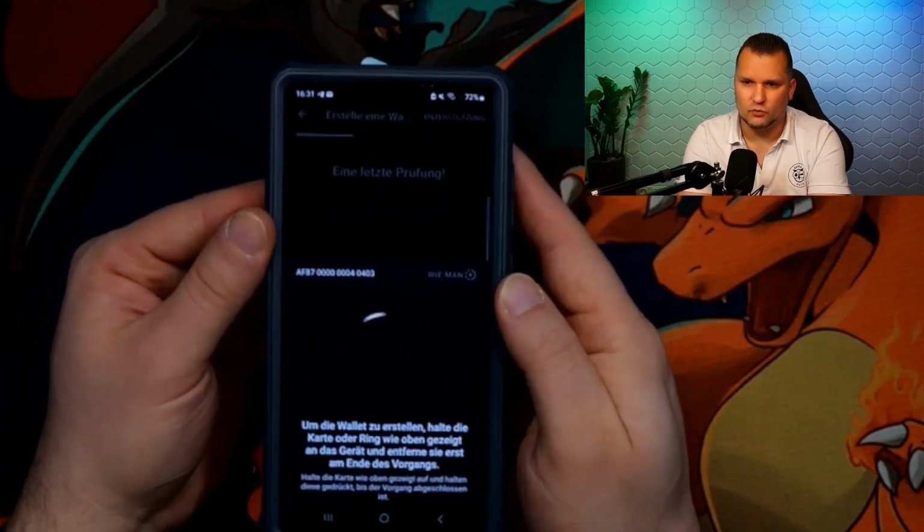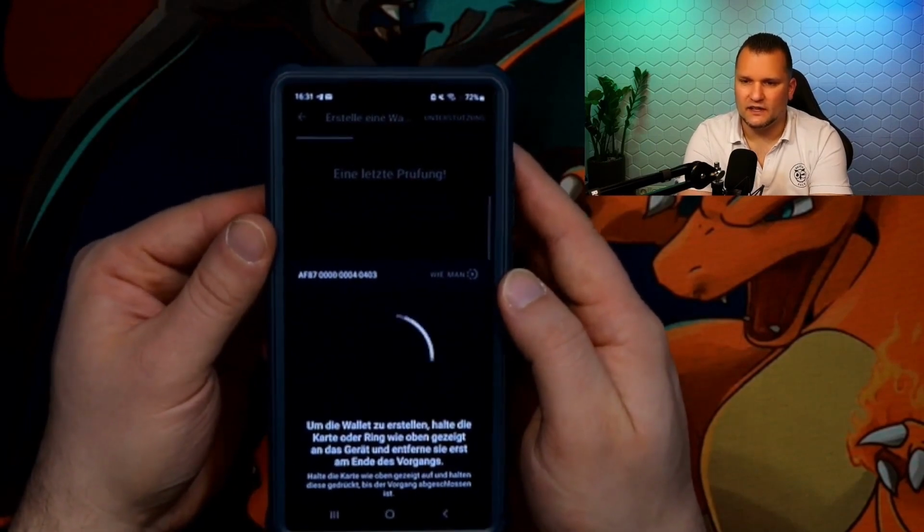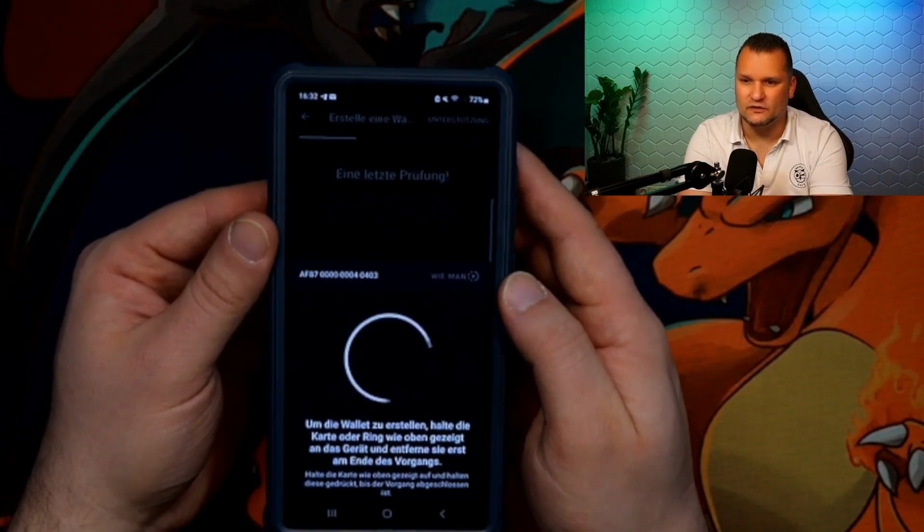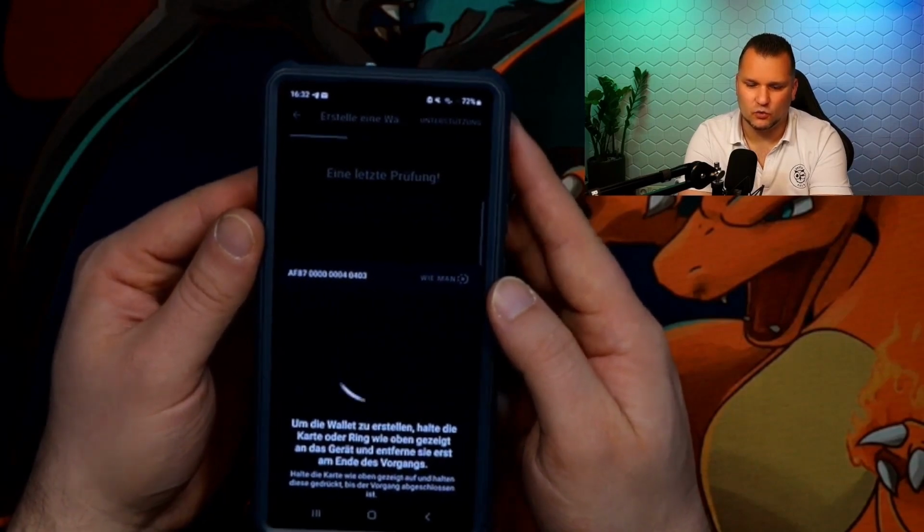We have my lovely problem with the NFC again. It always takes a bit, but as I said, I have a thick case on purpose. Expensive phone, expensive case, you want to protect it.